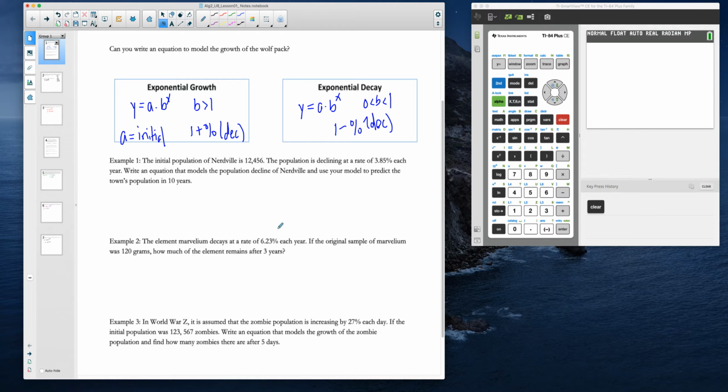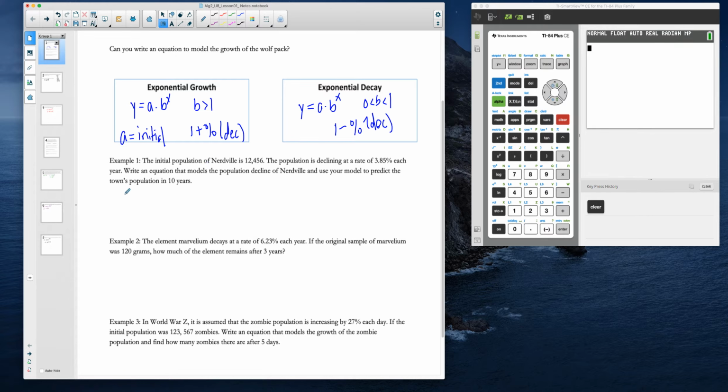So let's just jump into problem 1 here. We have an initial population of Nerdville, where I am a resident half of the year, of 12,456. It says the population is declining at a rate of 3.85% each year. So now we know we're going to be in this exponential decay model because we are declining. We want to write an equation that models the population, and then use that model to predict the population in 10 years.